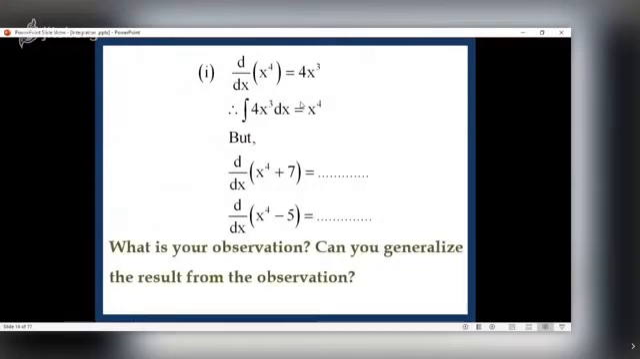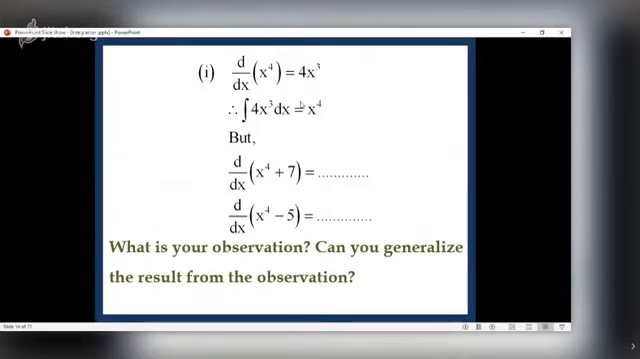Now d/dx of x raised to 4 is 4x cube. So as we have seen, integral 4x cube dx is x raised to 4. Now observe this. This is interesting. What is the derivative of x raised to 4 plus 7? It is 4x cube only. Why? Because the derivative of 7, being a constant, is 0.